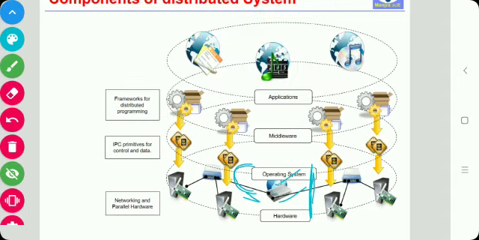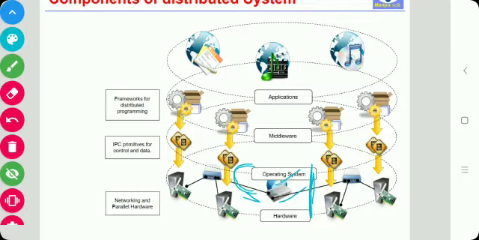The use of well-known standards at the operating system level, and even more at the hardware and network level, allows the harnessing of heterogeneous components. As we know, a distributed system consists of heterogeneous components, so if we are using standards, we can easily make the system feasible.